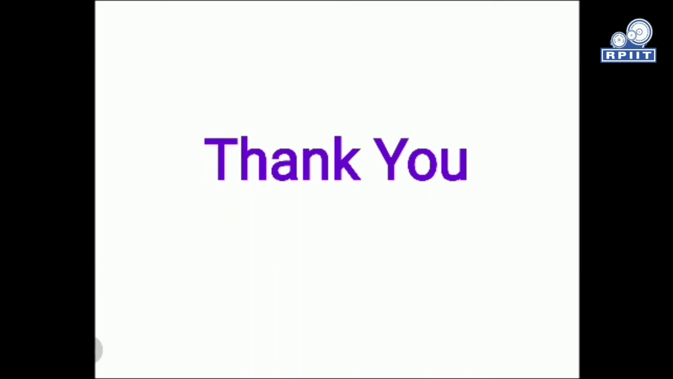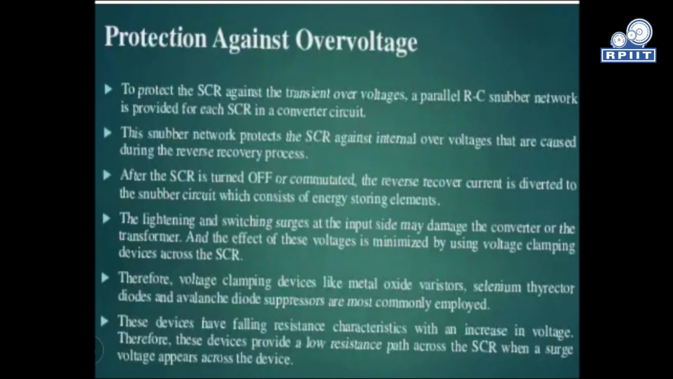These over voltages are basically caused during the recovery processes, so we have to avoid them. After the SCR is turned on and turned off, or commutated, the reverse current is delivered to the snubber circuit, which consists of an energy storing element. During the turn off process, the reverse recovery current is produced, and it is bypassed by this snubber circuit, or the energy can be stored in the storing element.